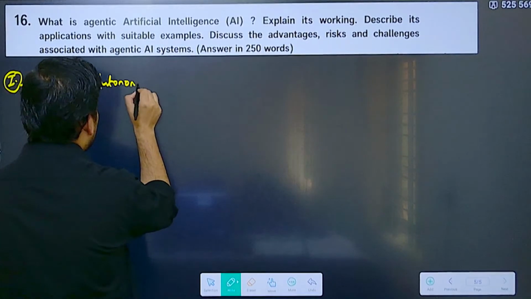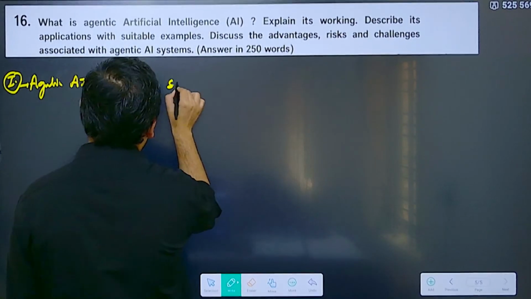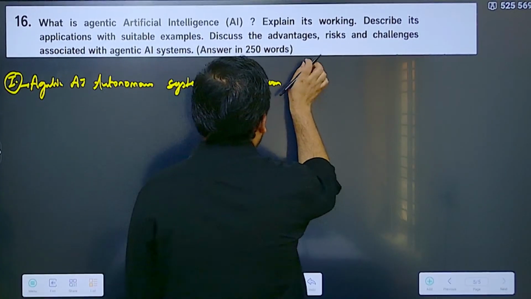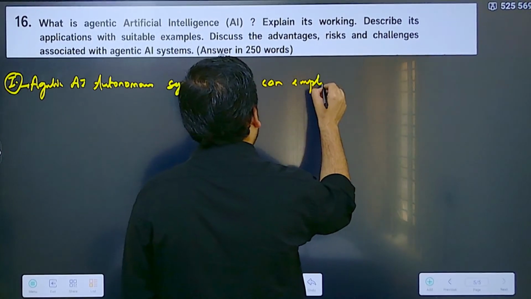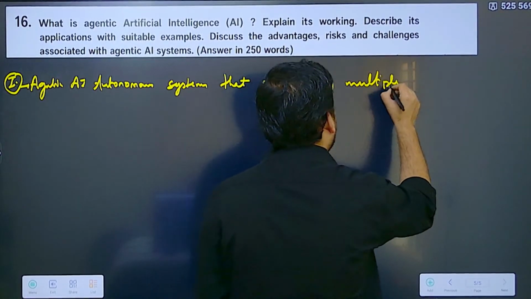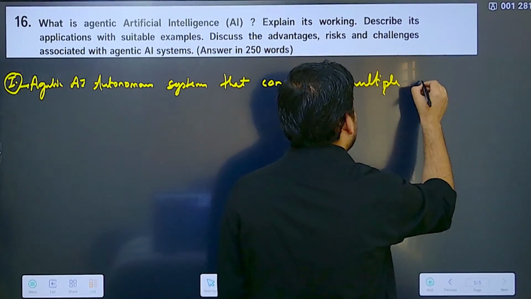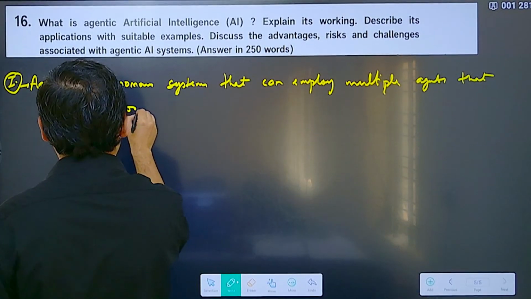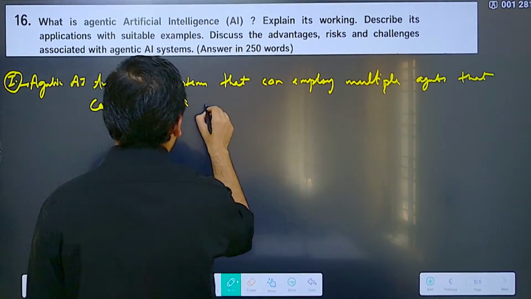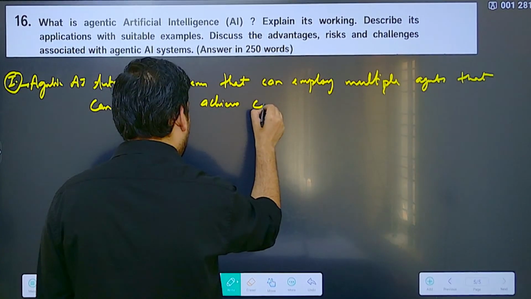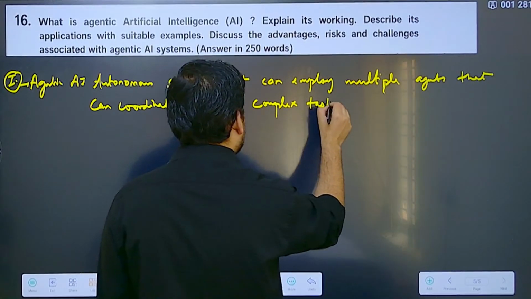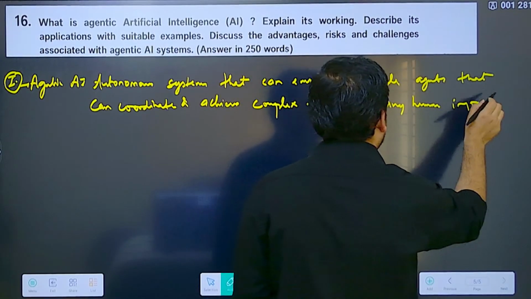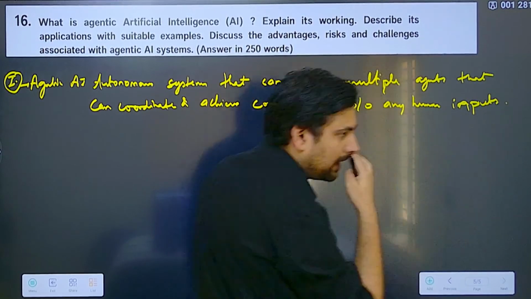Agentic AI refers to autonomous systems that can employ multiple agents that can coordinate and achieve complex tasks without any human inputs. This is what it has to do.